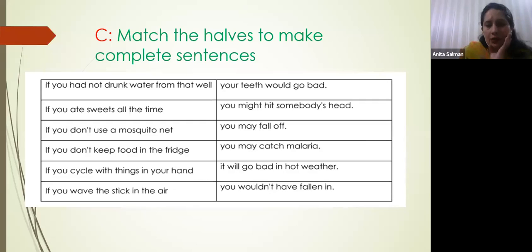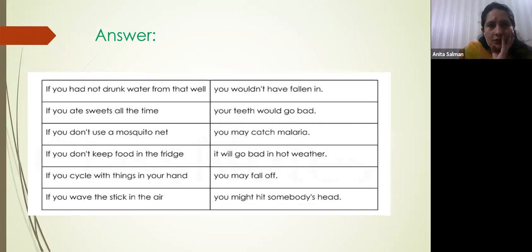Okay, very good. Okay beta, now look at the slide. There are answers, and try to match. It's a very simple, very easy question. If you had not drunk water from that well, you wouldn't have fallen in. If you ate sweets all the time, your teeth would go bad. If you don't use a mosquito net, you may catch malaria. If you don't keep food in the fridge, it will go bad in hot weather. If you cycle with things in your hand, you may fall off. If you wave the stick in the air, you might hit somebody's head. Okay, they were sentences and I think all have done well, very good. Okay, next is